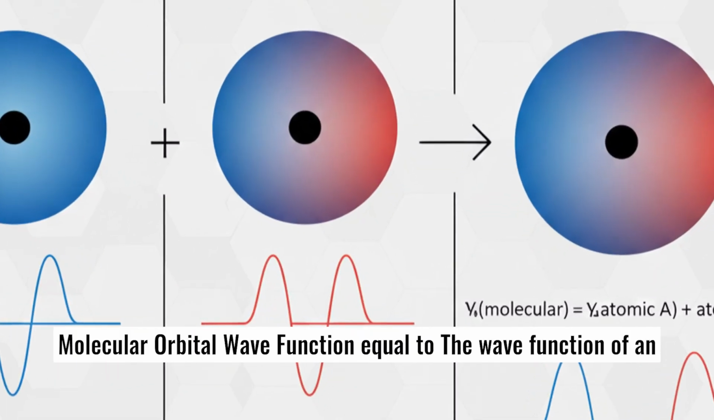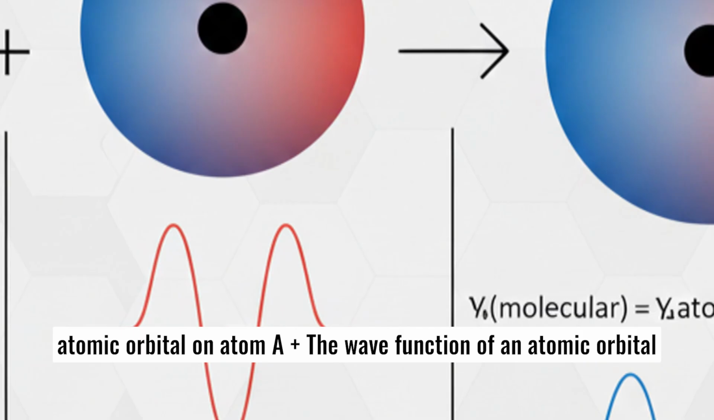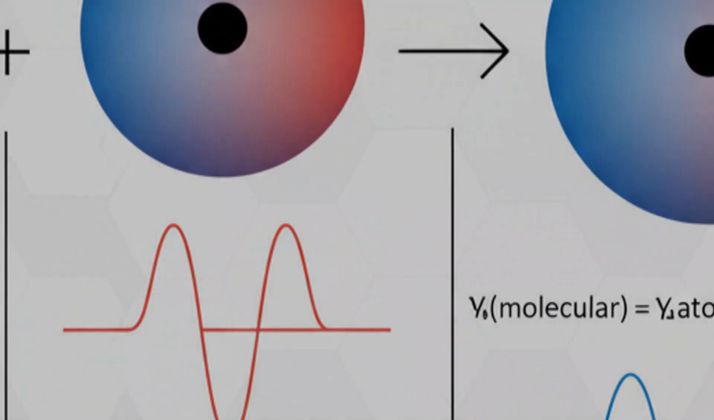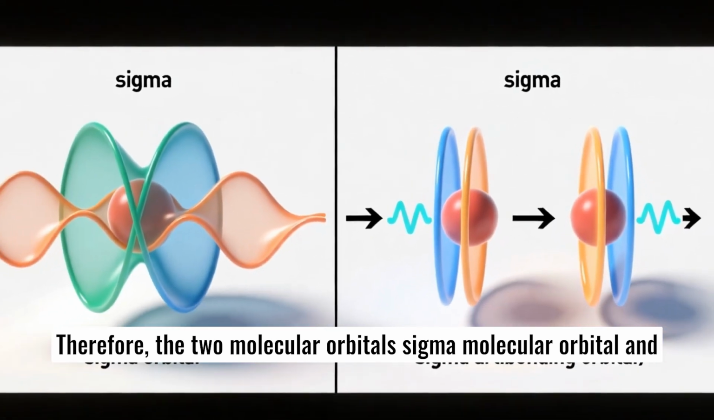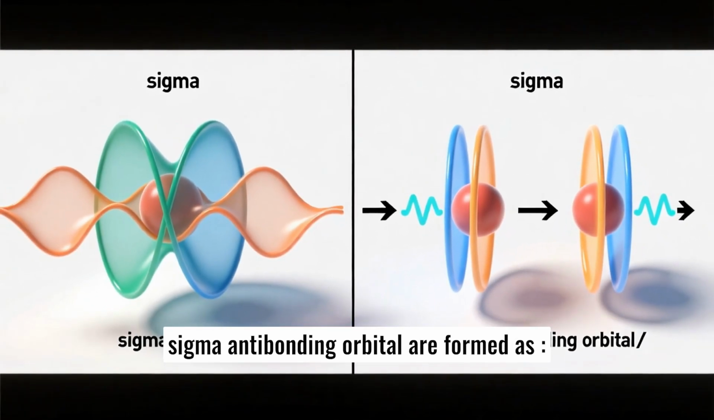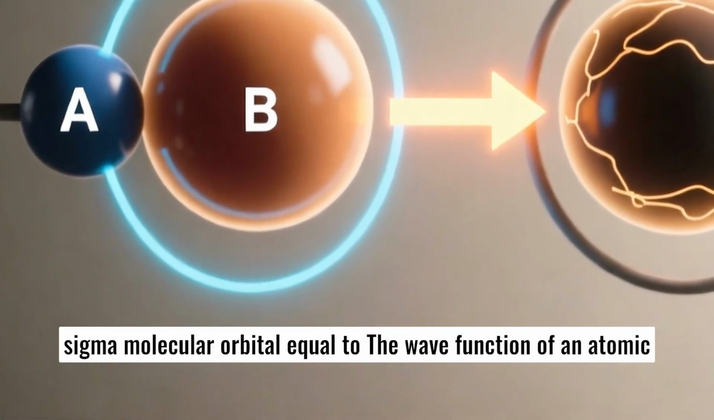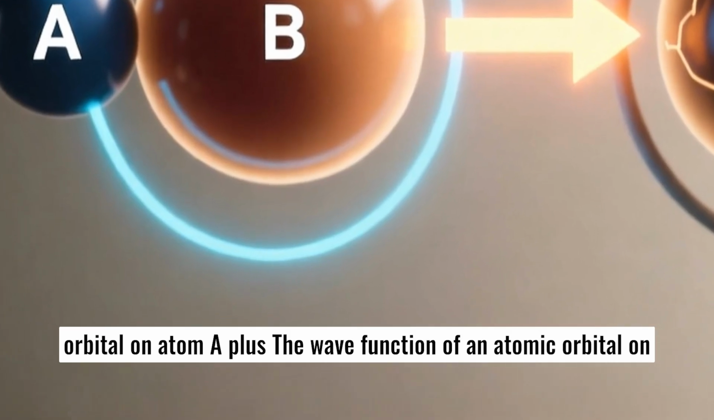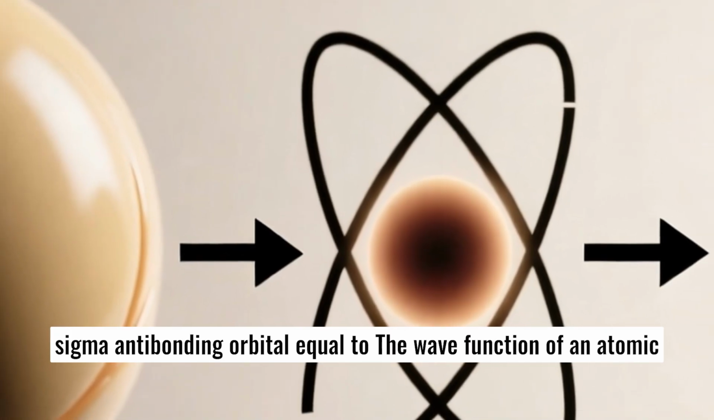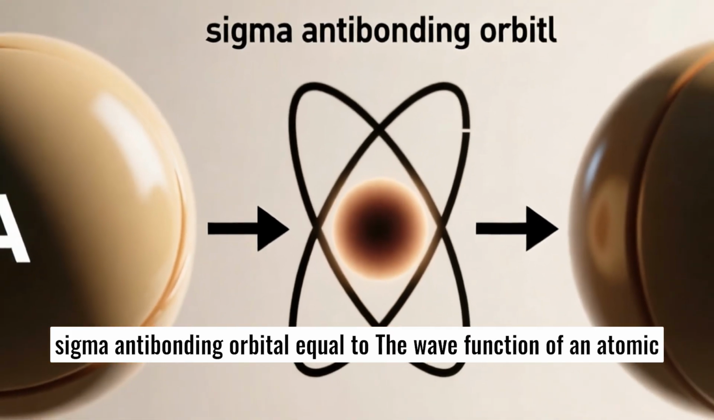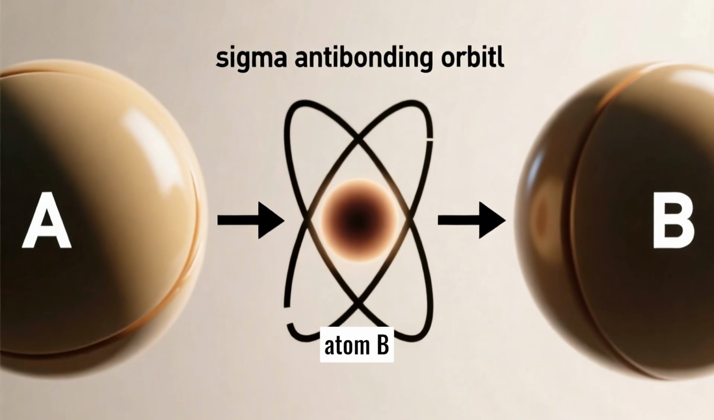Molecular orbital wave function equals the wave function of an atomic orbital on atom A plus the wave function of an atomic orbital on atom B. Therefore, the two molecular orbitals, sigma molecular orbital and sigma anti-bonding orbital, are formed as: sigma molecular orbital equals the wave function of an atomic orbital on atom A plus the wave function of an atomic orbital on atom B. Sigma anti-bonding orbital equals the wave function of an atomic orbital on atom A minus the wave function of an atomic orbital on atom B.